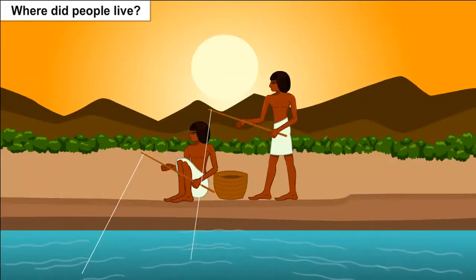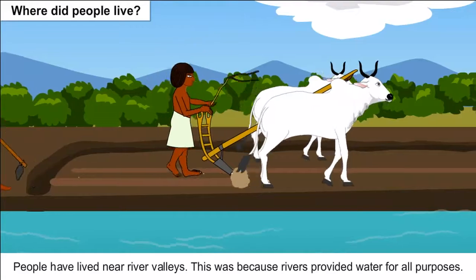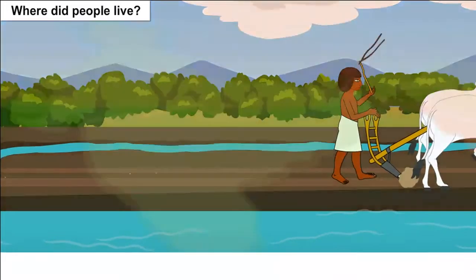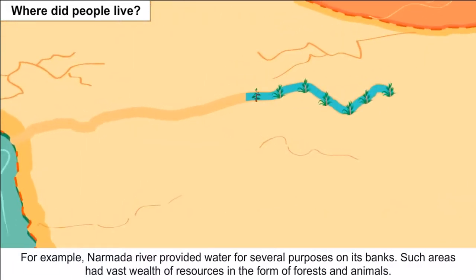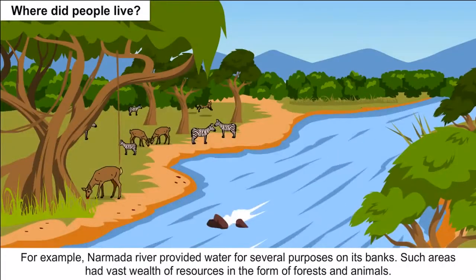Where did people live? People have lived near river valleys. This was because rivers provided water for all purposes. For example, the Narmada River provided water for several purposes on its banks. Such areas had vast wealth of resources in the form of forests and animals.